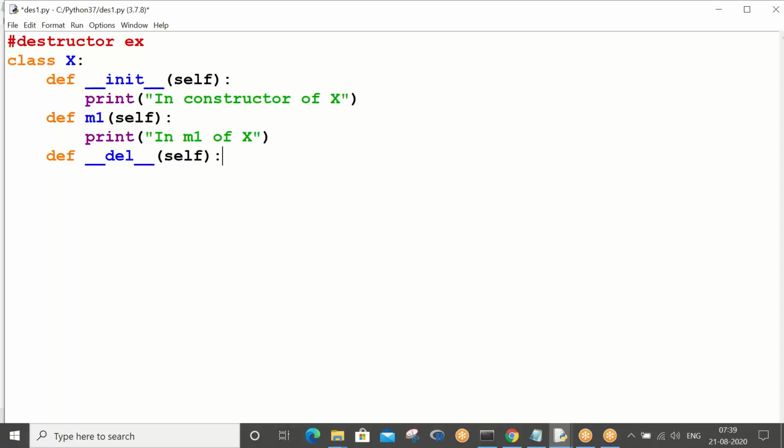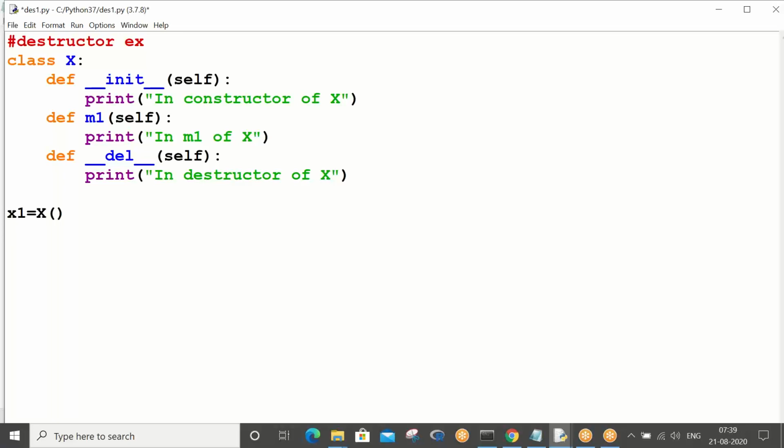Okay, this is how your destructor looks, in the destructor of X.